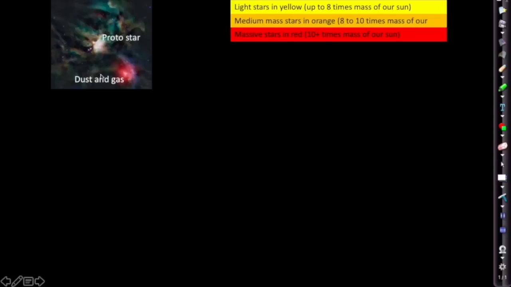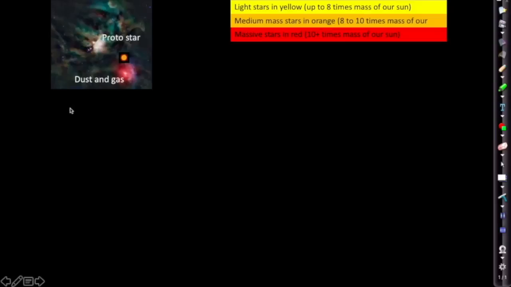So the force of gravity will attract dust and gas in a vast region of space full of dust and gas. Eventually, as they start to fall down, the force of friction will warm them up, and they get so hot as they fall down that they will actually start doing nuclear fusion. And when they do nuclear fusion, they'll basically turn on as a light.